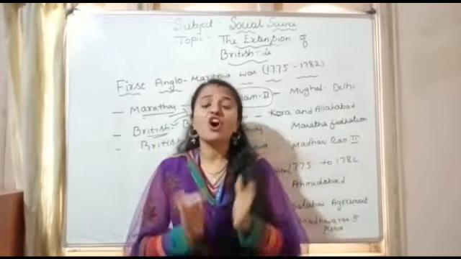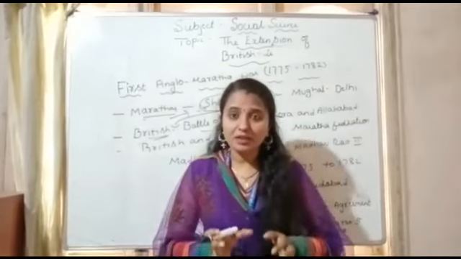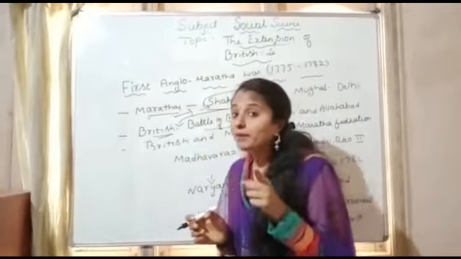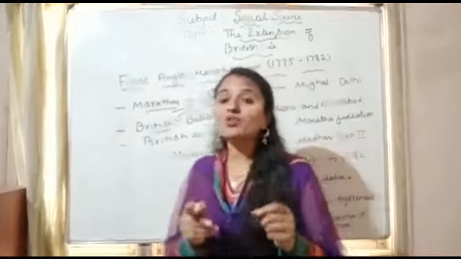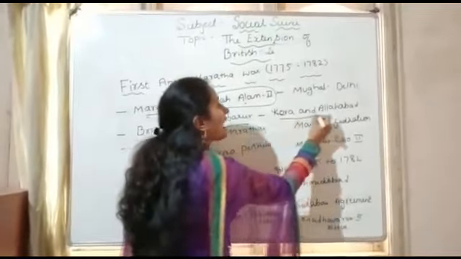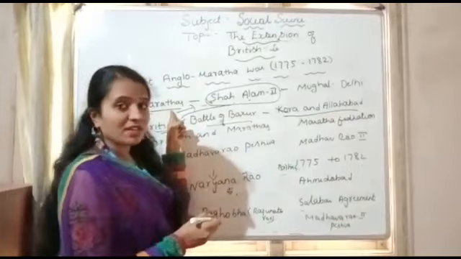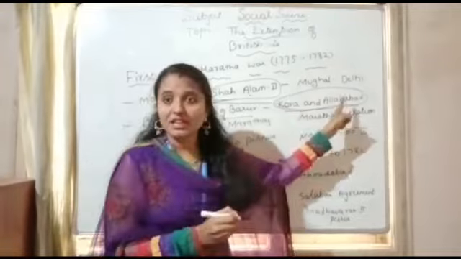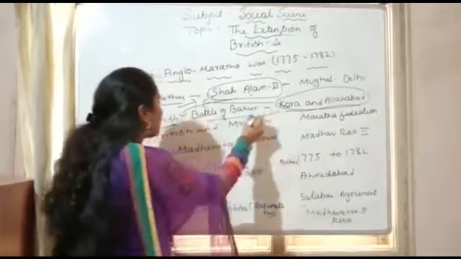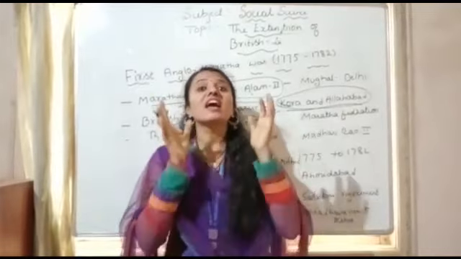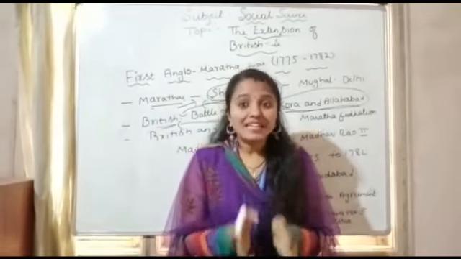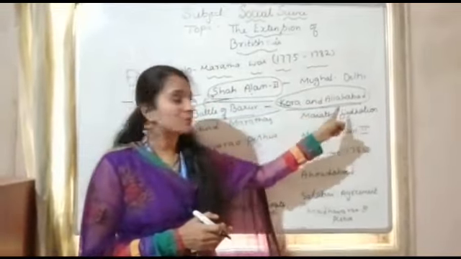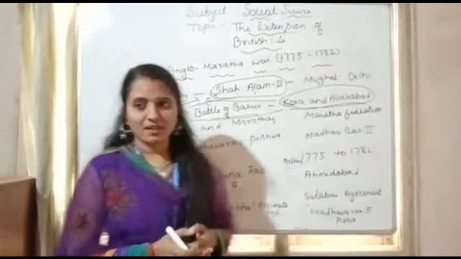Now the emperor gave Kora and Allahabad to the Marathas, which he had earlier given to the British. Who is the emperor here, children? Shah Alam II. Which places did he give? Kora and Allahabad to the Marathas. Why had he given them to the British, children? Because he lost the Battle of Buxar. That is the reason he had given those places to the British. Now he has given Kora and Allahabad to the Marathas.